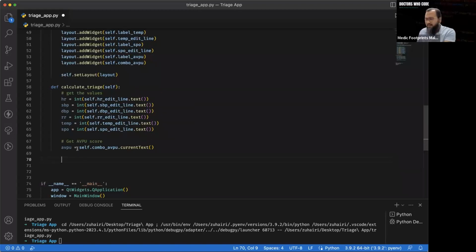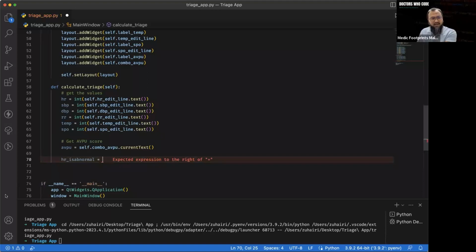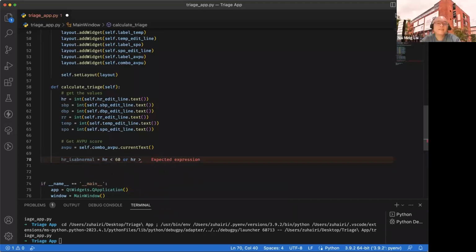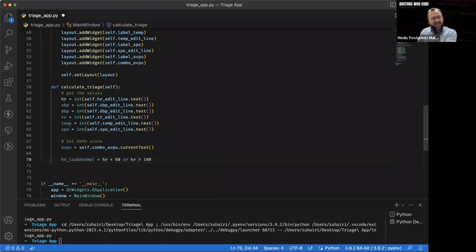Heart rate is abnormal when heart rate is less than 60 or heart rate is more than 100, let's say. 100. That's a nice one. We define this as abnormal when heart rate here is less than 60 or more than 100.